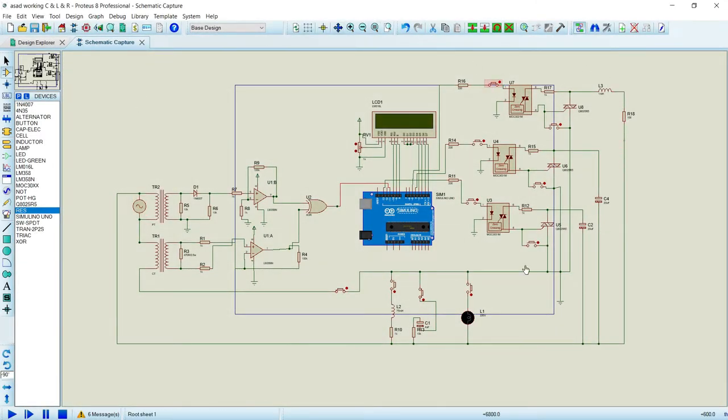This is the complete circuit. This is the complete software simulation of our project. Firstly, in this circuit, the PT is connected in parallel to the source, as we can see, while the CT is connected in series to the source. Further, the purpose of the two comparators connected with the CT and PT is to convert the sine wave into a square wave, as the XOR only reads high and low logic. The output of the XOR is then fed into the Arduino. The pulse that the XOR feeds into the Arduino is used in the formula that is coded into the Arduino to calculate the power factor.